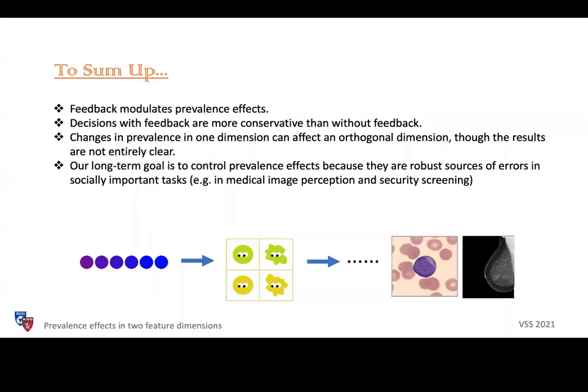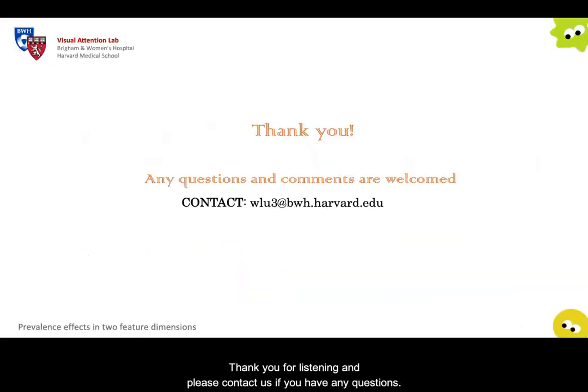To sum up, feedback modulates prevalence effects. Decisions with feedback are more conservative than without feedback. Changes in prevalence in one dimension can affect an orthogonal dimension, although the results are not entirely clear. This is part of our long-term goal to control prevalence effects because they are robust sources of errors in socially important tasks. Thank you for listening, and please contact us if you have any questions.